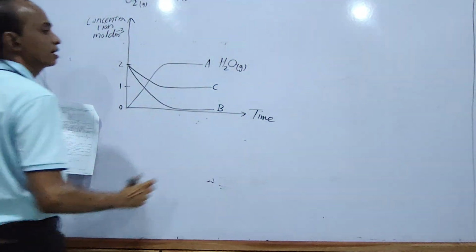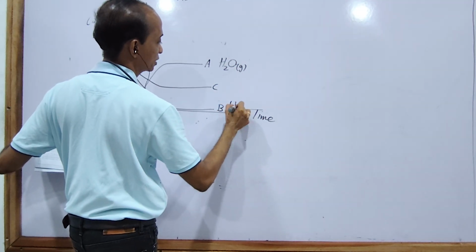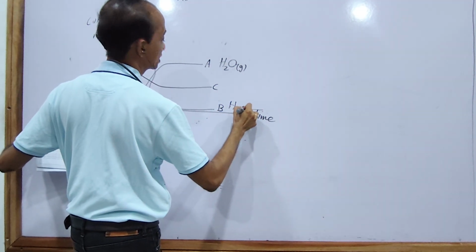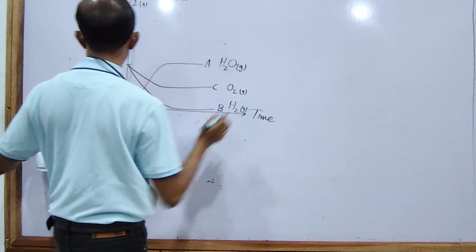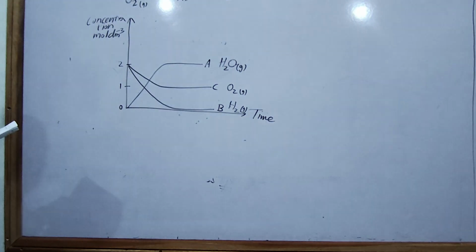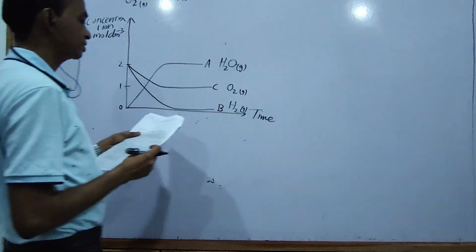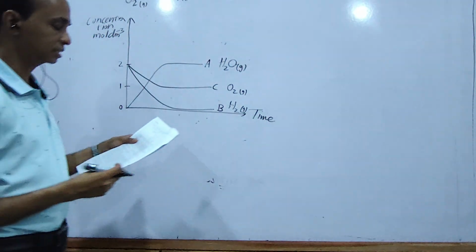Therefore, B must be H2 gas. C must be O2 gas. Now you can get it. O2 is C. In the fifth answer, we have got the answer, I think it is correct. Yes, the fifth answer is correct.